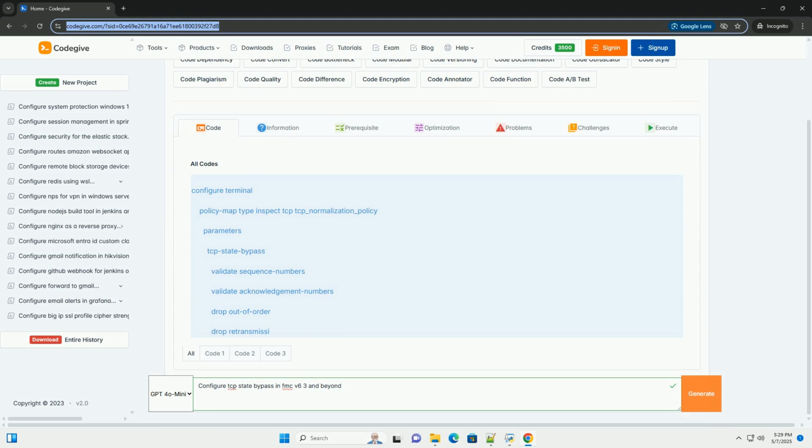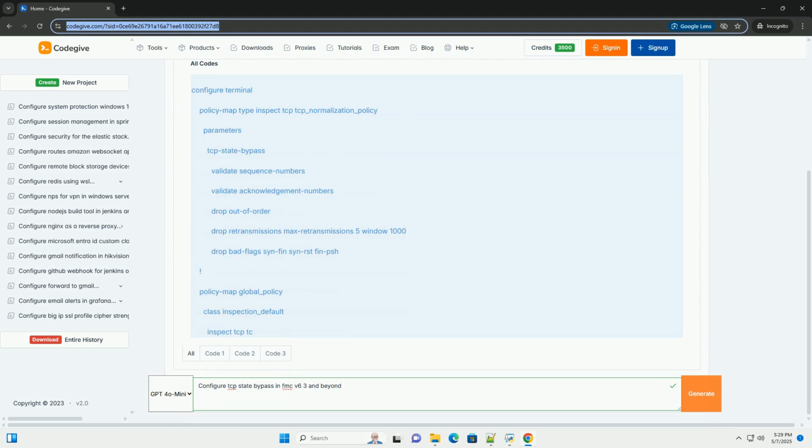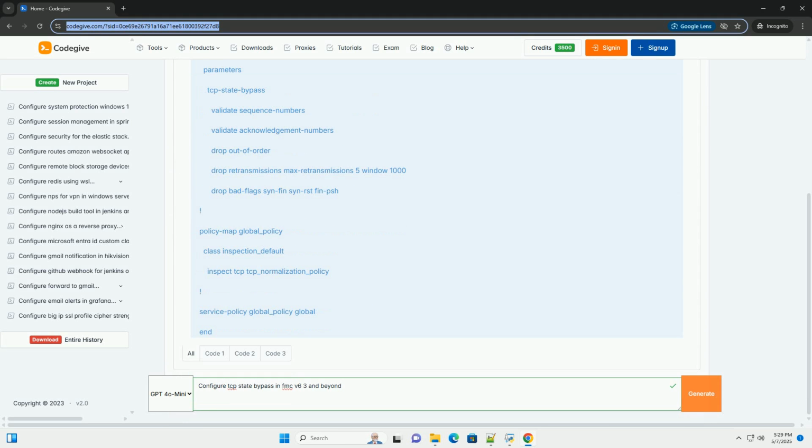Configuring TCP state bypass in FMC v6.3 and beyond, a comprehensive guide. TCP state bypass, also known as TCP normalizer, is a powerful feature in Cisco Firepower Management Center, FMC, that allows you to normalize TCP traffic by dropping out-of-order packets, retransmissions, and other anomalous TCP behaviors.